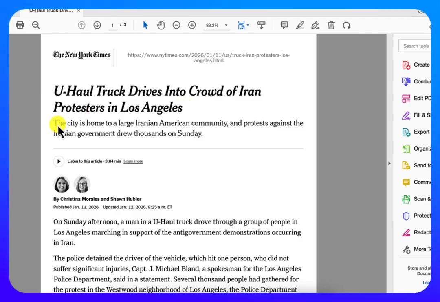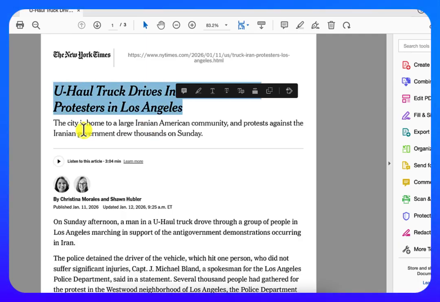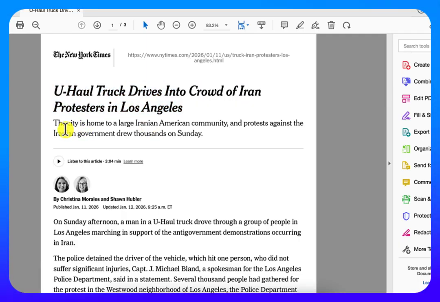Underneath is the subheadline: "The city is home to a large Iranian American community, and protests against the Iranian government drew thousands on Sunday." Again, it gives you a little bit more information, a little bit of background, right? To give you some context of what is going on. The headline is what happened, and the subheadline gives you a little bit of context.